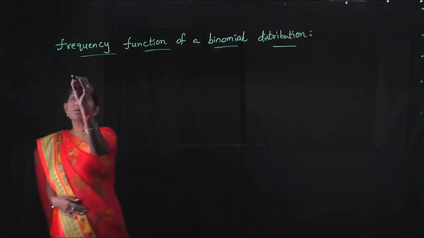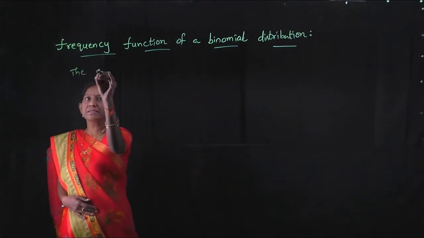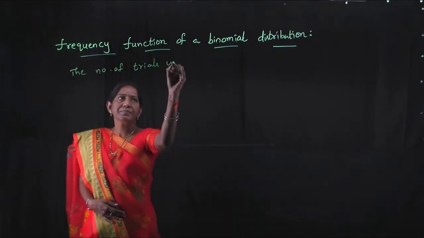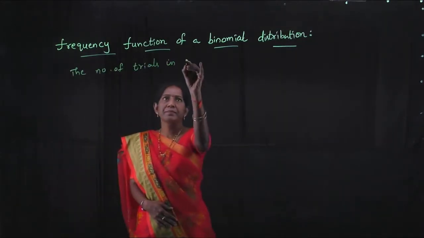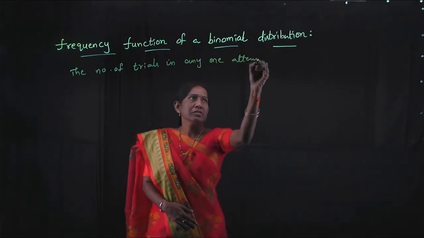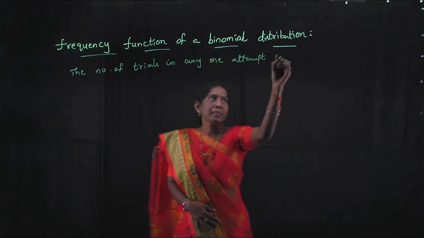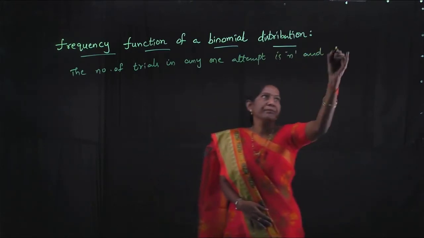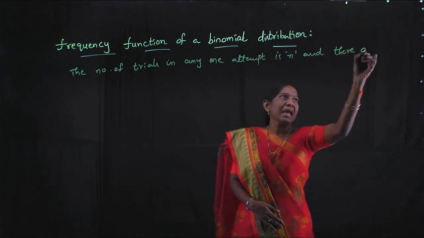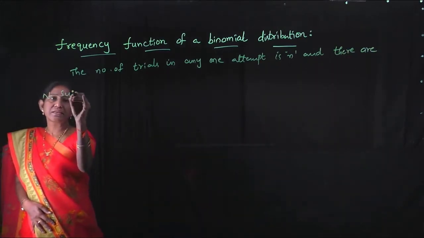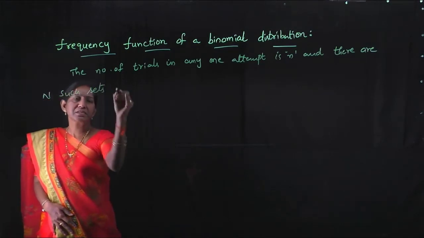The number of trials in any one attempt is small n, and there are capital N such sets or such attempts.